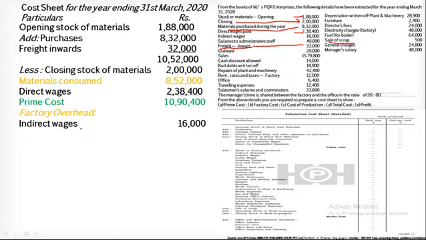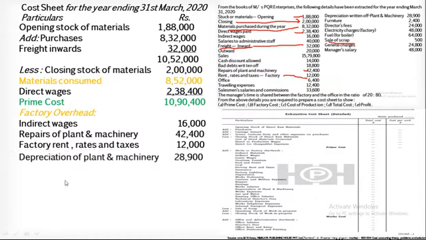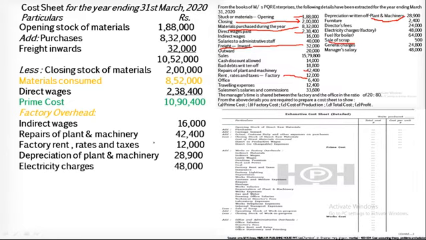Now indirect wages come under the factory. Repair of plant and machinery, which is given, is 42,400. Factory rent, rates and taxes, it is already clearly given, that is 12,000 rupees. Depreciation of plant and machinery, you can see here, it is 28,000. Electricity charges 48,000. Here you can see factory electricity charges 48,000. Fuel 64,000. You can see fuel for boiler 64,000.